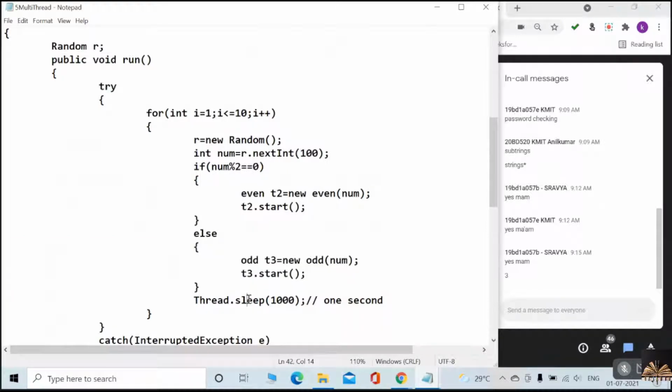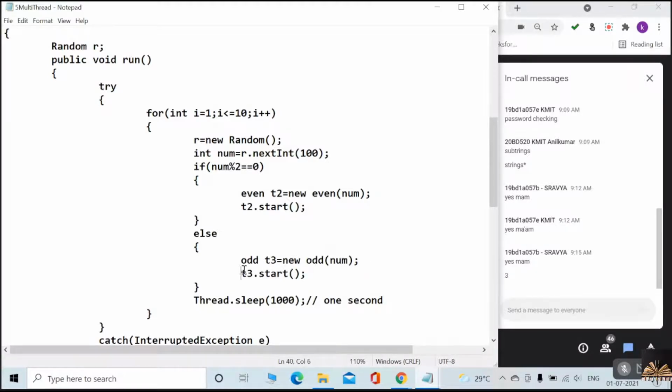Odd T3, that is thread 3, equals new Odd of number. Again I need to pass this number, whichever random number I just generated. So now the constructor gets called and is initialized with this number. The data member of the odd thread, the odd object, will be defined with this number.